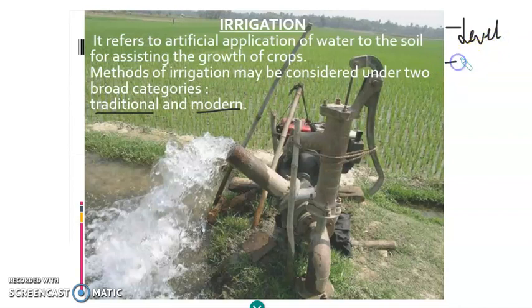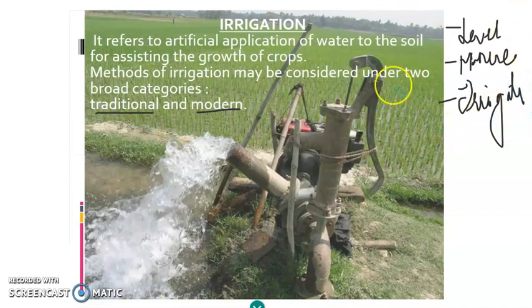Then they give manure and fertilizers, and then they irrigate the field. So these are some of the practices that a farmer follows for proper production of crops.